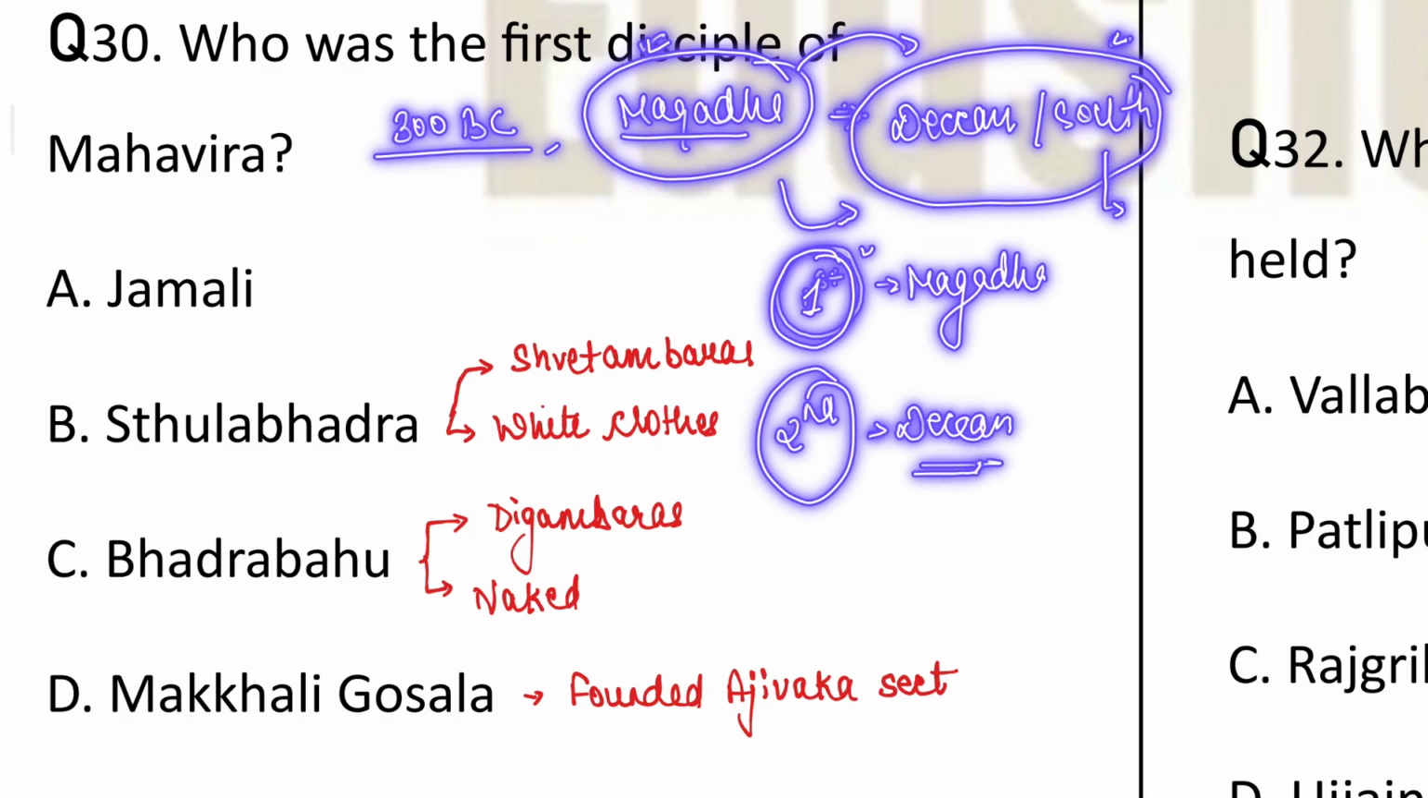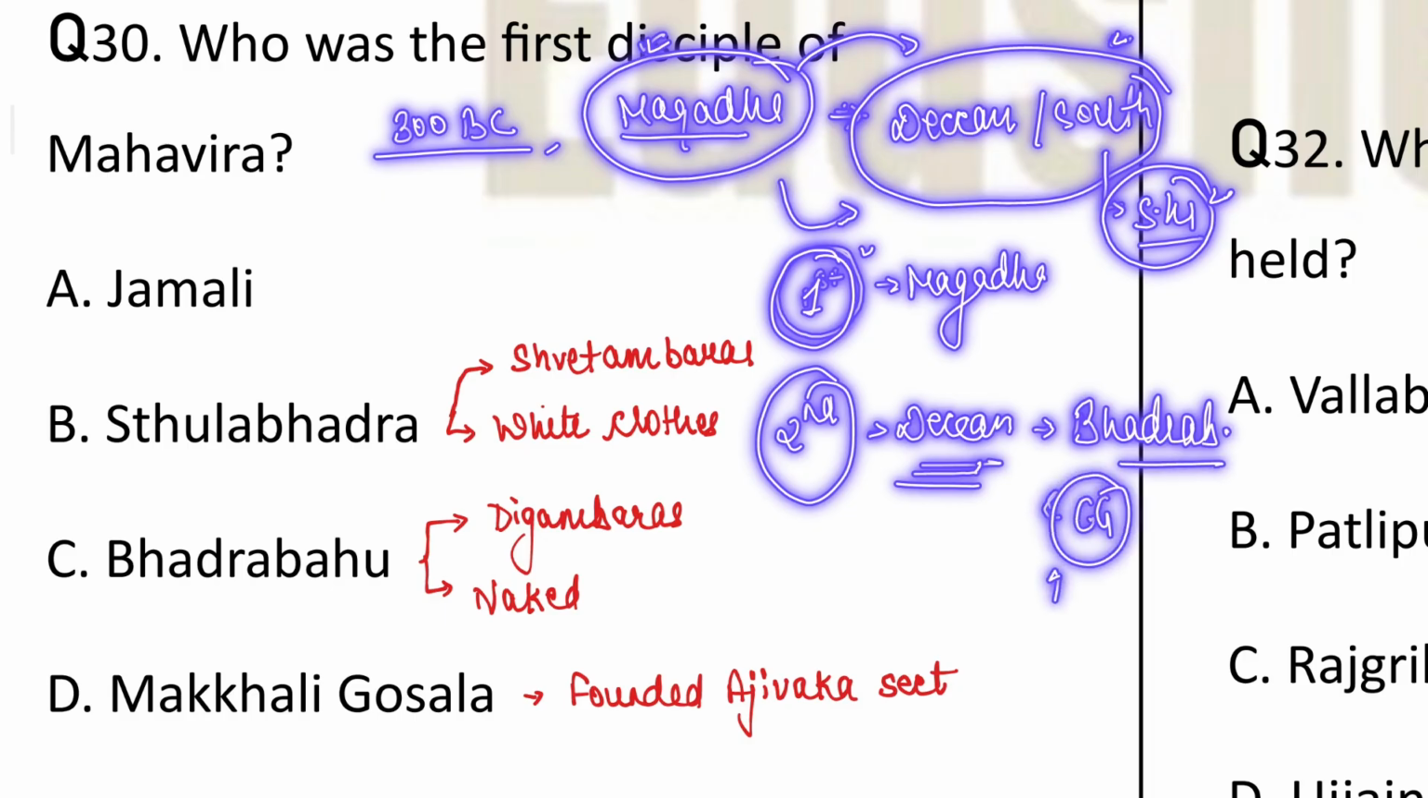अब साउथ में कहाँ जाना था उनको? तो साउथ में जाना था श्रवण बेलगोला. Okay, now those who went to the Deccan area, that is Shravan Belagola, were led by Bhadrabahu. Those were led by Bhadrabahu and Chandragupta Maurya, who was also the founder of the Maurya Empire in India.